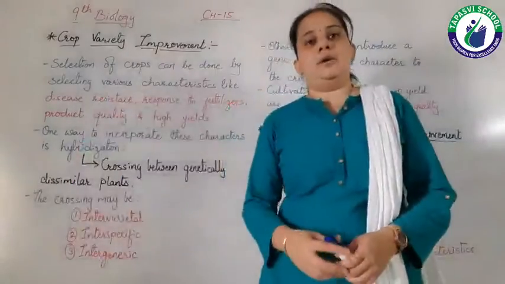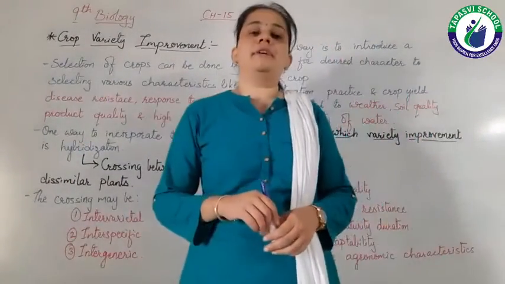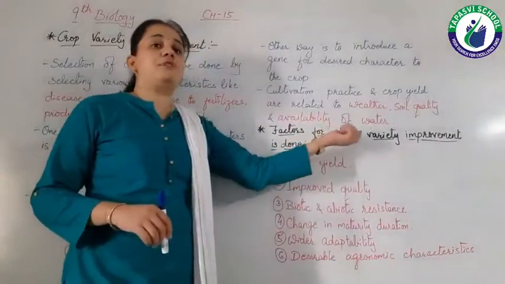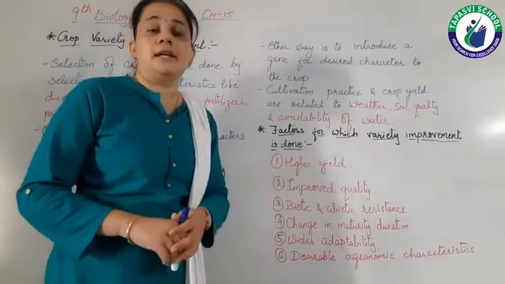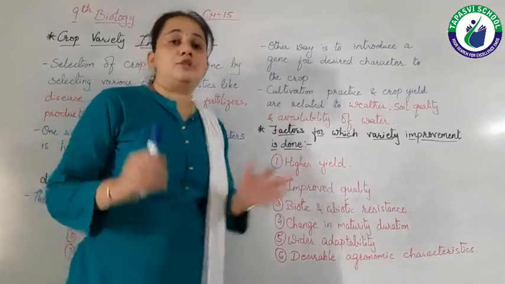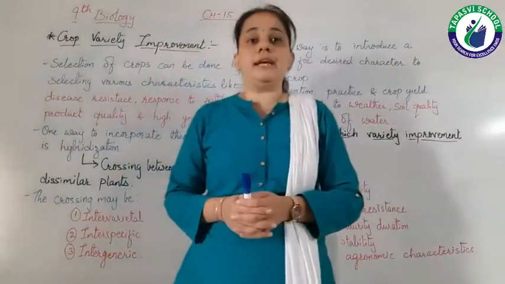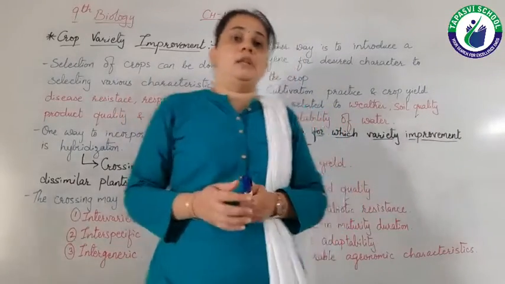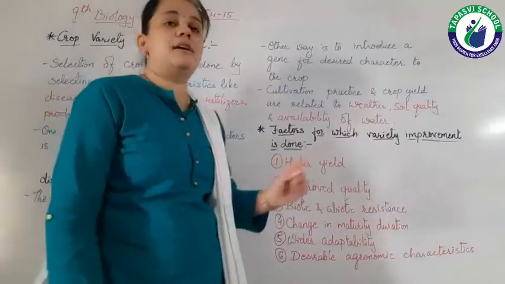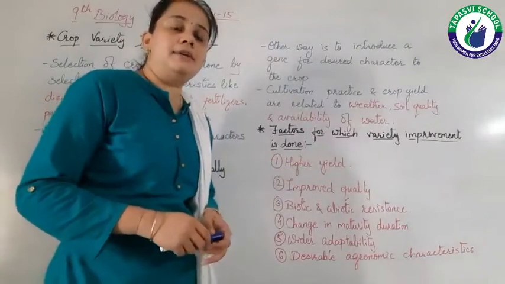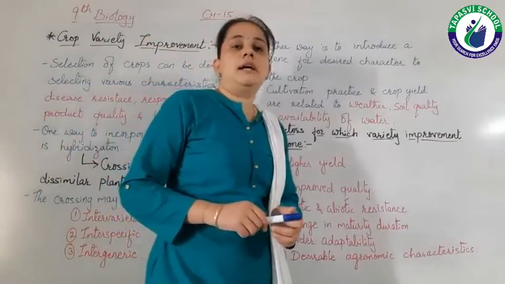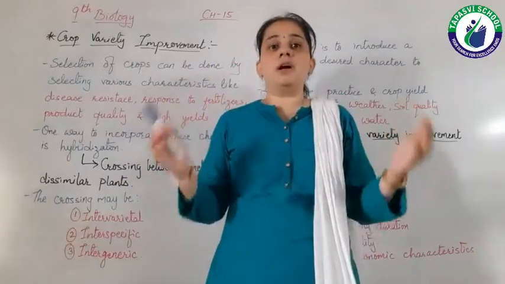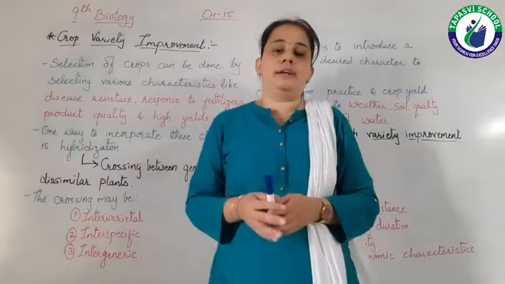Right? Now let's move towards our next topic, that is the factors for which variety improvement is done. There are so many factors which we take into consideration for variety improvement. The first factor is higher yield. Higher yield means what? In the process of crop production, we must require good yield.